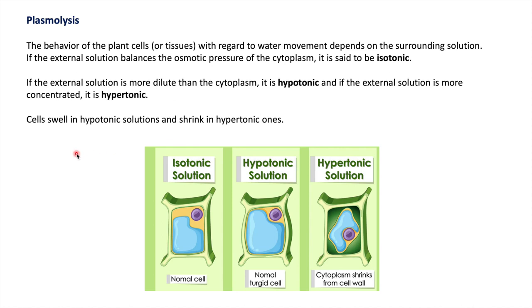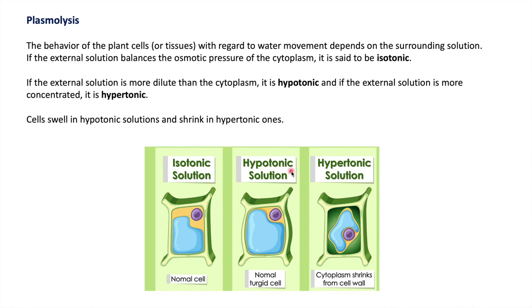For example, there are two systems A and B. If the concentration of solute particles in system A is equal to the concentration of solute particles in B, then the system is called an isotonic system, and the solutions of both systems are called isotonic solutions. Now the solute particles in solution and plant cell are the same, so in that system the plant cell will remain in its normal state.